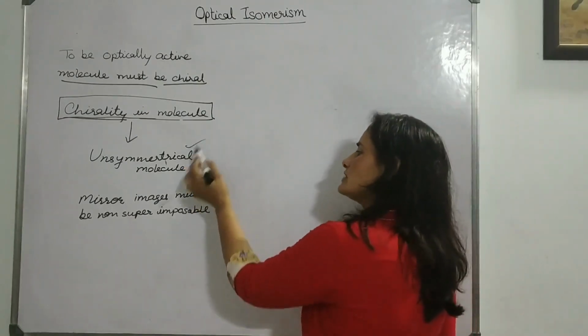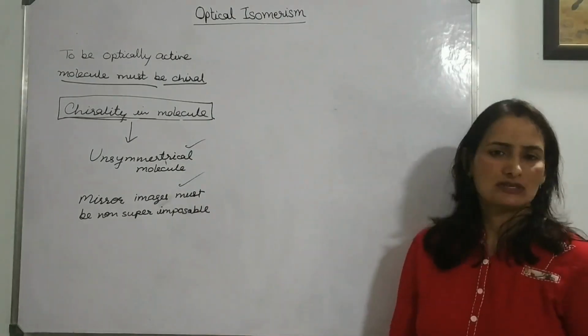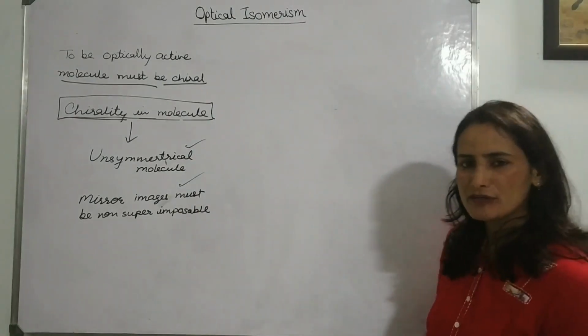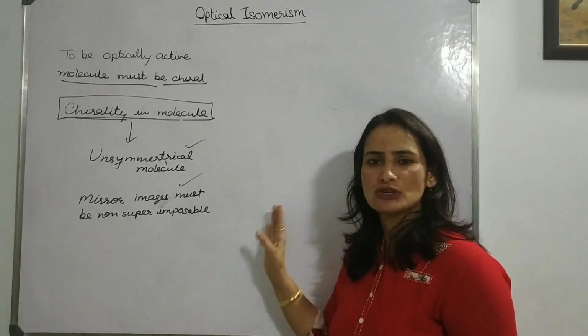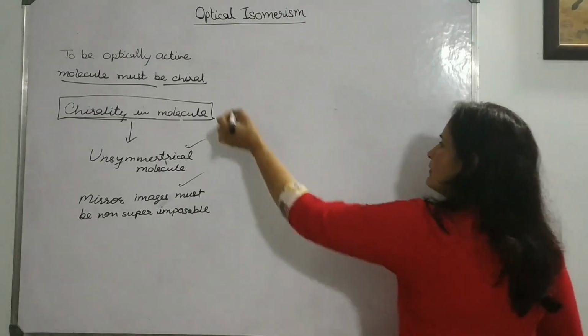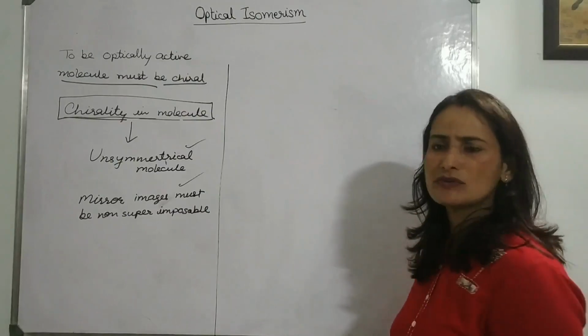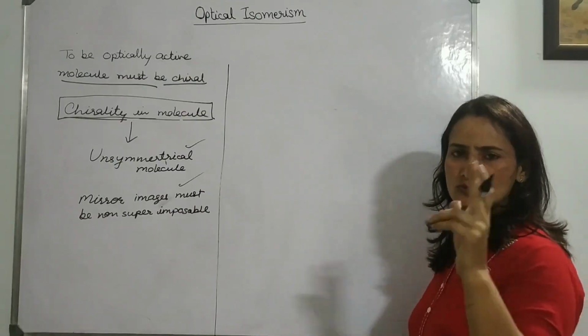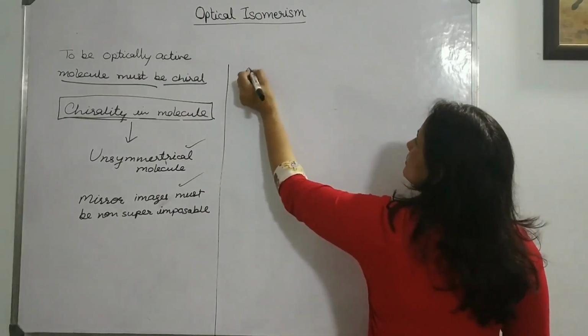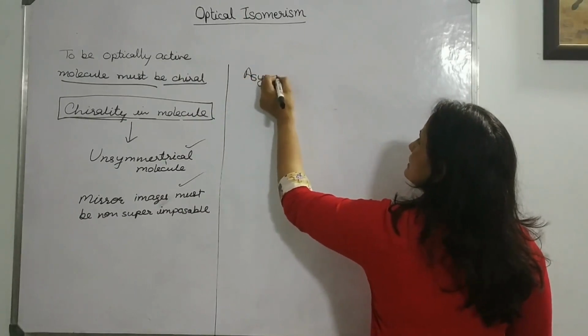So how do we check these two conditions in a molecule? I am giving you a very clear-cut solution. With respect to symmetry, we have two types of molecules. Number one is the asymmetrical molecule.